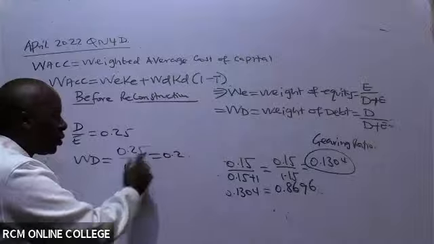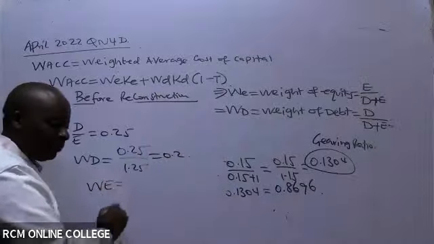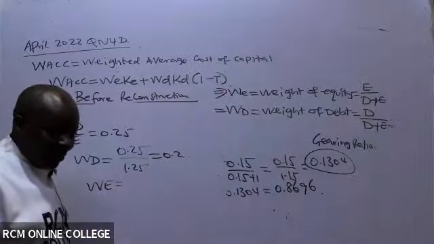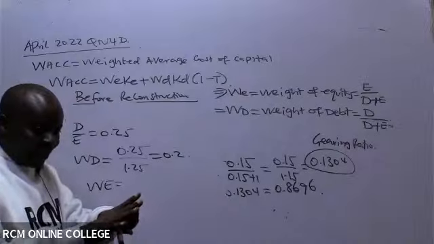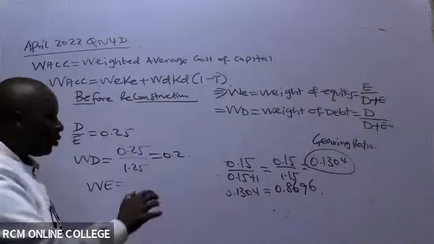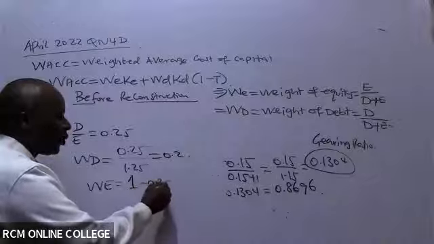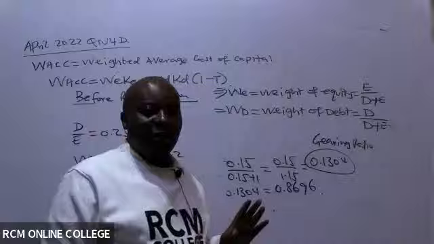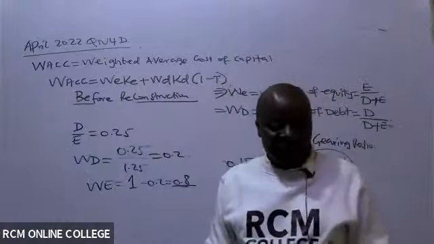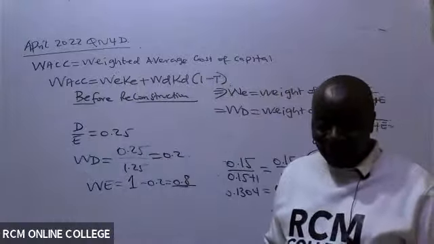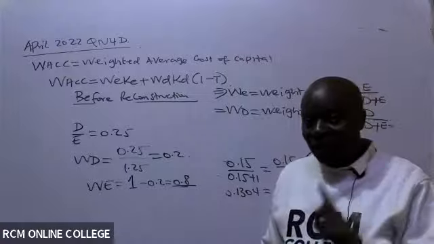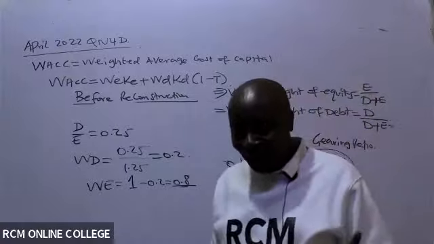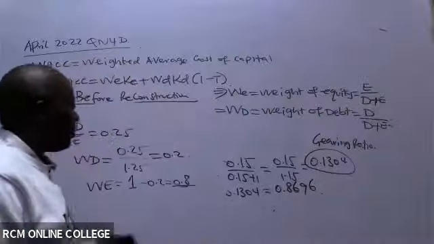Now, having gotten 0.2, what do you think will be the weight of equity? Because the two must always add up to 1. So the weight of equity will be 1 minus 0.2, which is 0.8. Is that clear, ladies and gentlemen? Don't let me down, because this will always be tested. That concept of gearing will always be tested.